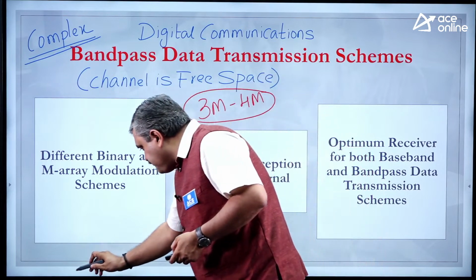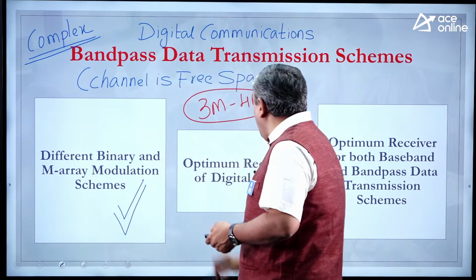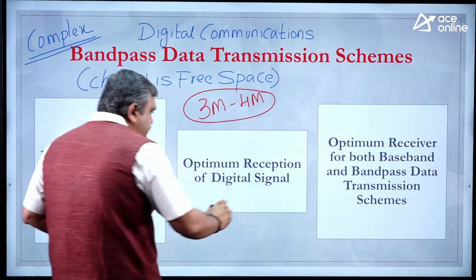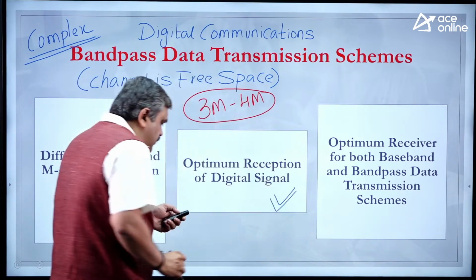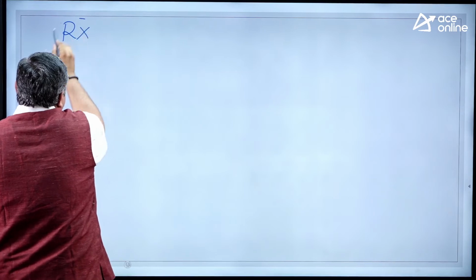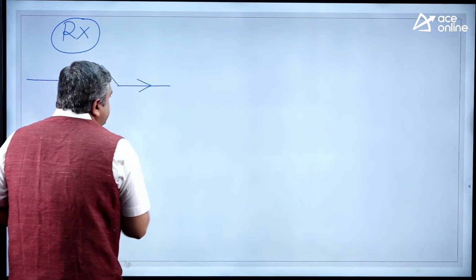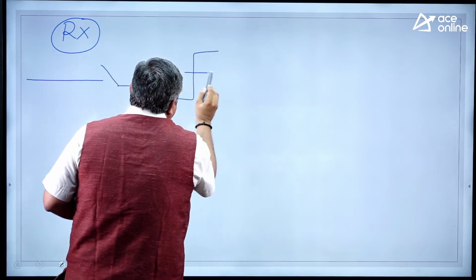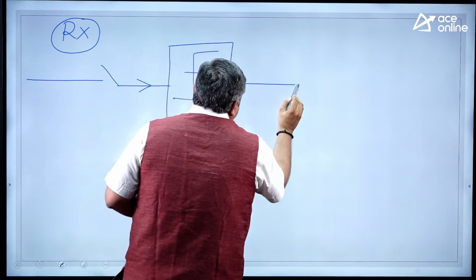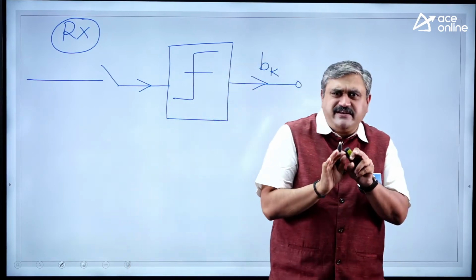Now the next part of our syllabus: optimum reception of a digital signal, a very, very important topic. Here we study the receiver. Something goes at the input of the receiver. There is something called a threshold detector, this is the symbol we use. The output of the threshold detector develops your binary bit sequence b_k. I am just taking a general statement, that's all.